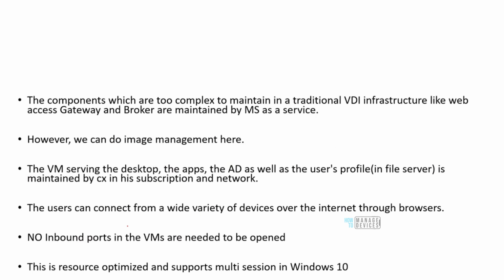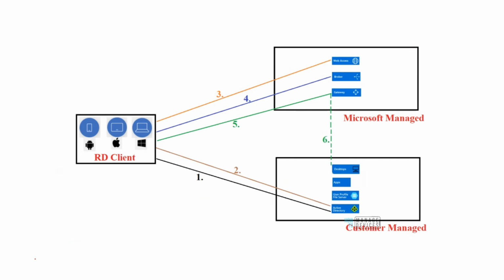Okay, so the components that are too complex to maintain in a traditional VDI infrastructure like web access, gateway, and broker are maintained by Microsoft as a service. We can do image management as well. The VMs serving the desktops, the apps, and the AD and the user profile, these are all managed by the customer in his subscription. The user can connect from a wide variety of devices. No inbound ports are needed. The resource is optimized, and the virtual machine supports multi-session.